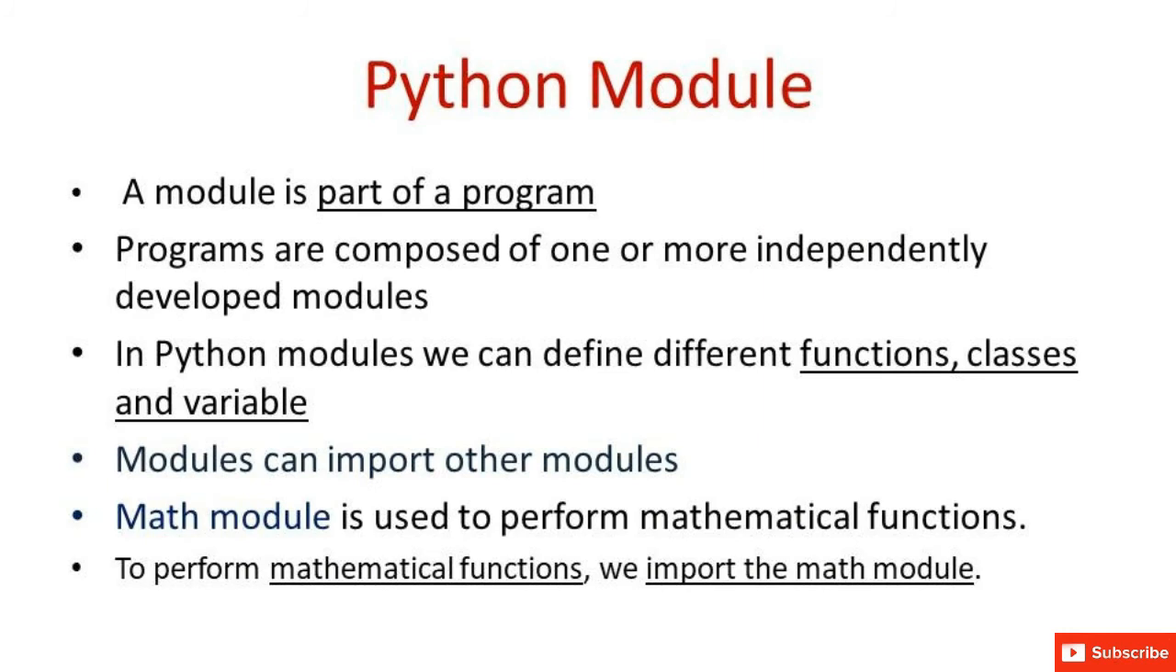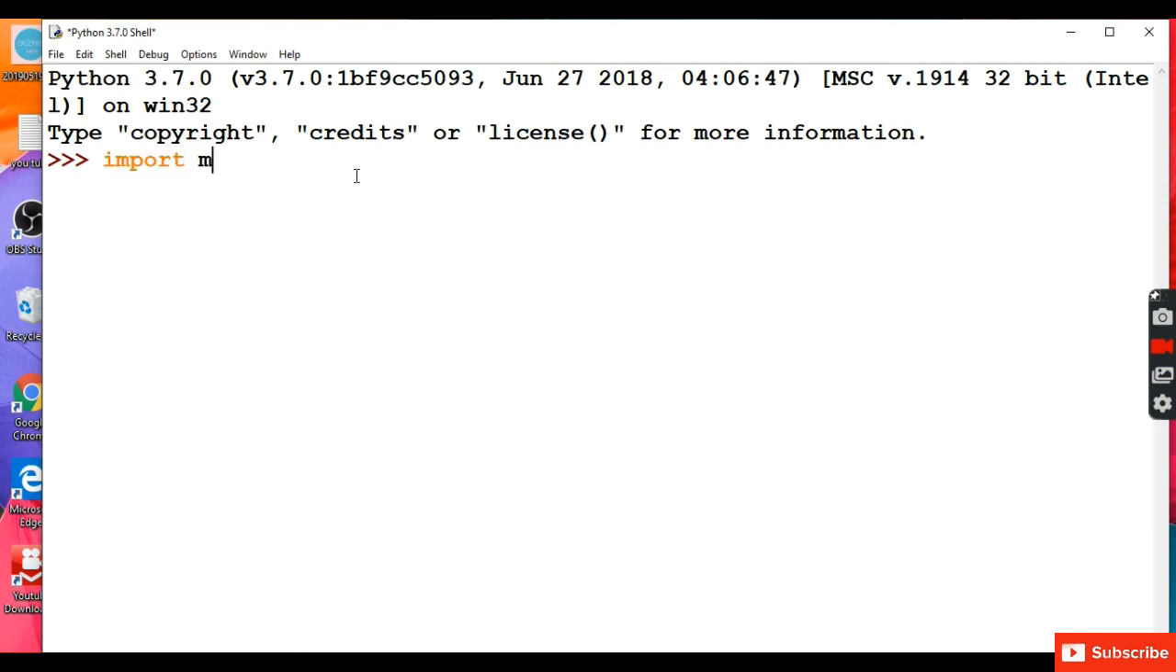So what is a module? A module is a part of a program. Program can be composed of one or more modules. In Python module, we can define different functions, classes and variables. A program is made up of module and a module can be made up of further submodules. We can import module if we want to use it. To perform mathematical calculations, we import math module. To find the square root of any number, sqrt function is used in Python. So first we will import math module. The square root of 49 is 7.